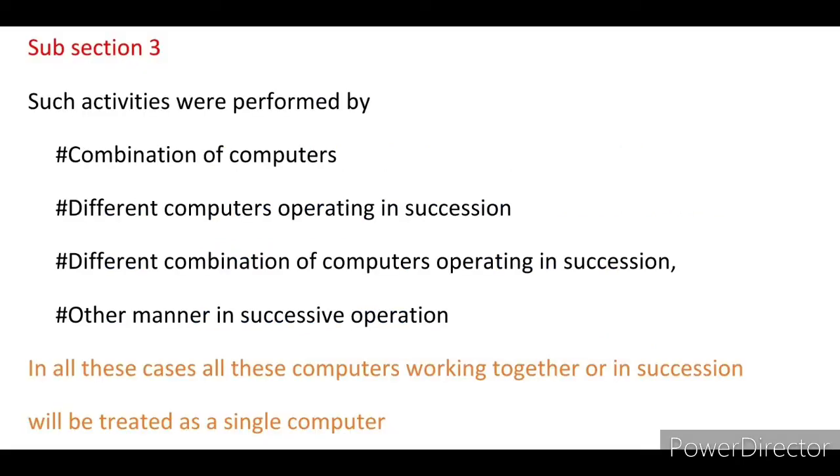Subsection 3 says such activities were performed by a combination of computers, different computers operating in succession, different combinations of computers operating in succession, or in another manner that involves successive operations. All the above mentioned computers will be treated as a single computer for the purposes of this section. That is what subsection 3 says.